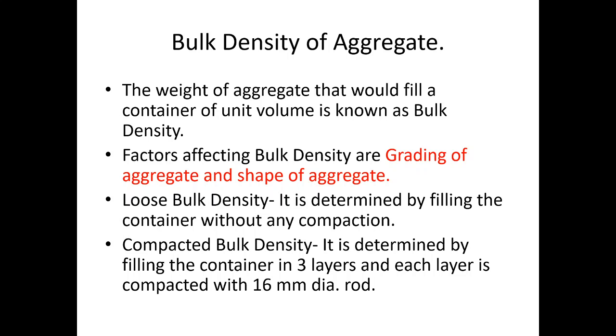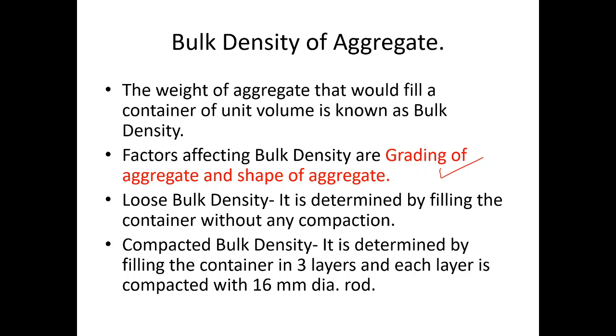Bulk density of aggregate. The weight of aggregate that would fill a container of unit volume is known as bulk density. Factors affecting bulk density are grading of aggregate and shape of aggregate. See, bulk density is its weight per unit volume. The bulk density is measured in kilonewton per meter cube.